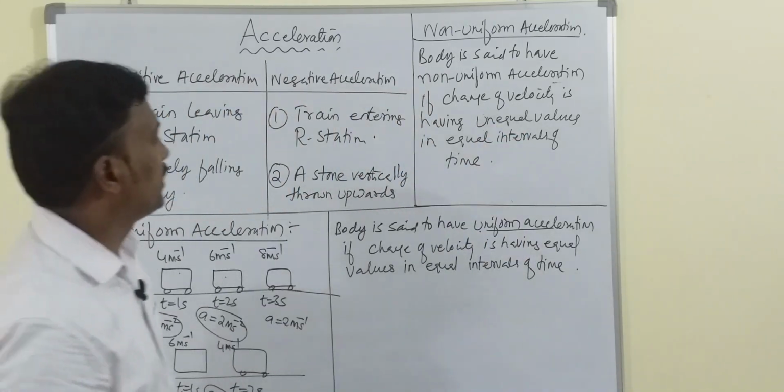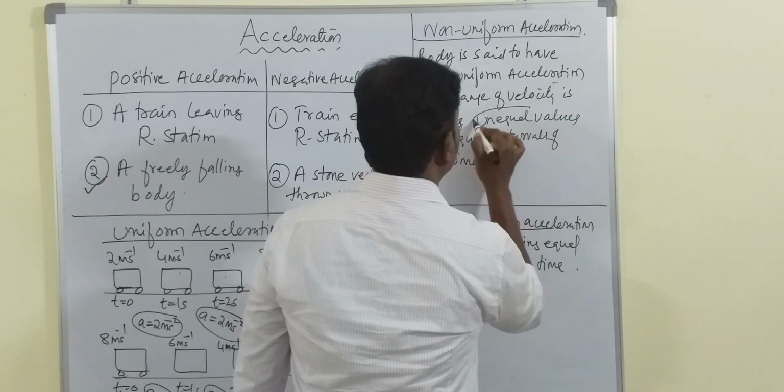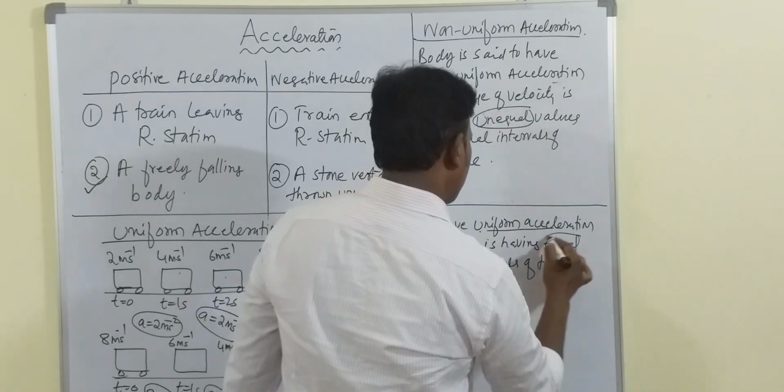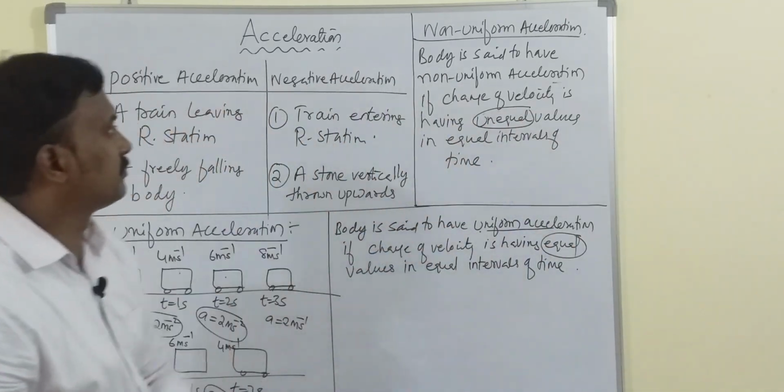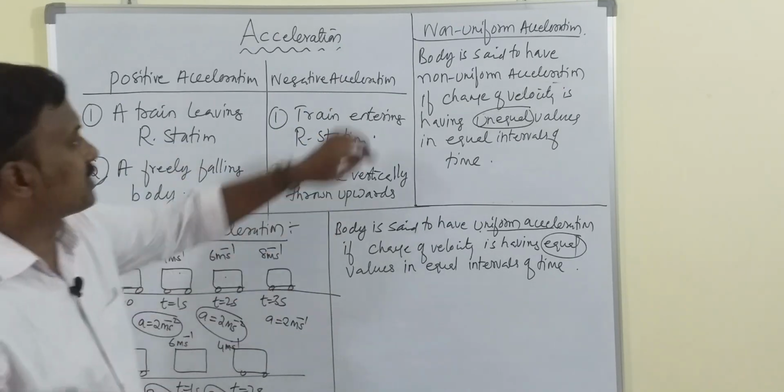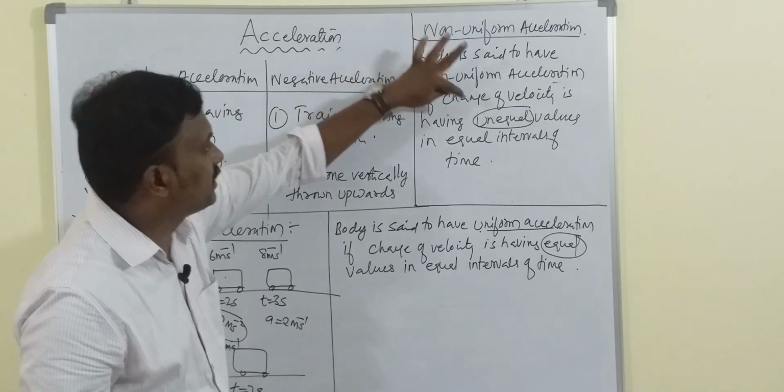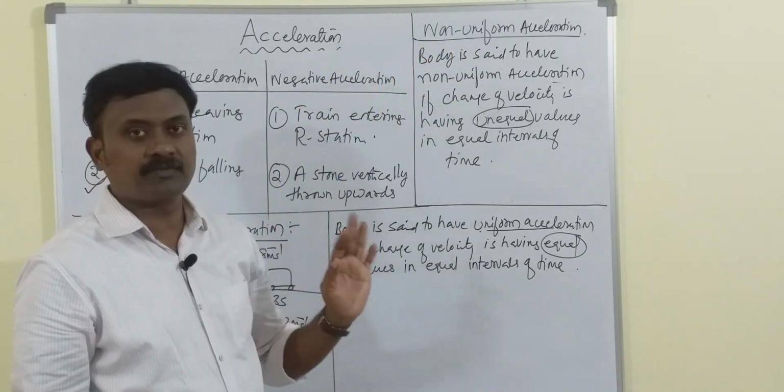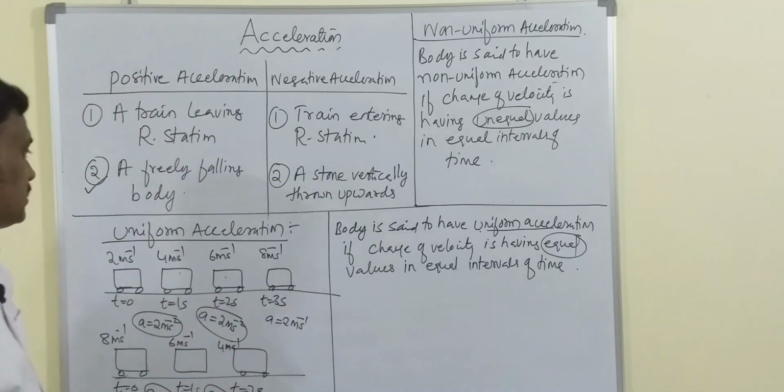So the difference is here, unequal, and here equal intervals of time. A body is said to have non-uniform acceleration if the change of velocity has unequal values in equal intervals of time. Let me give an example, children.